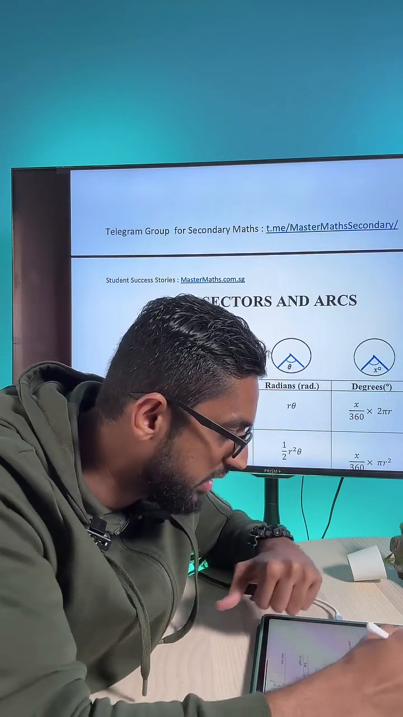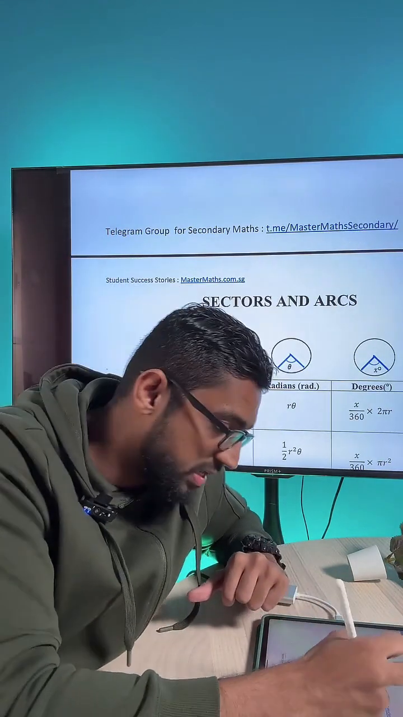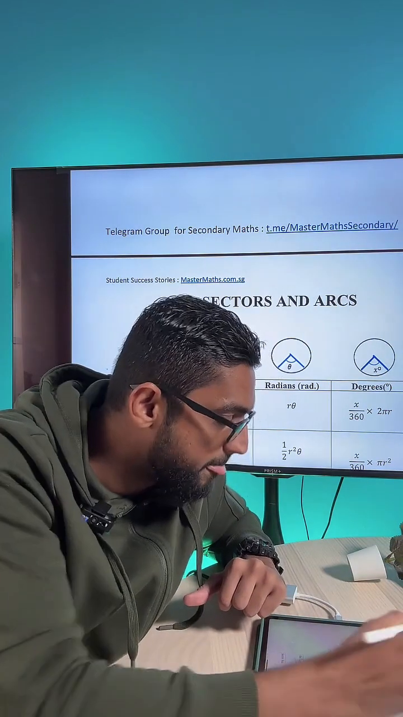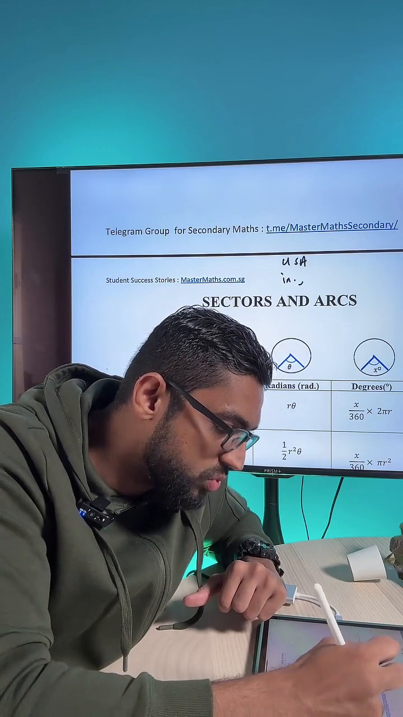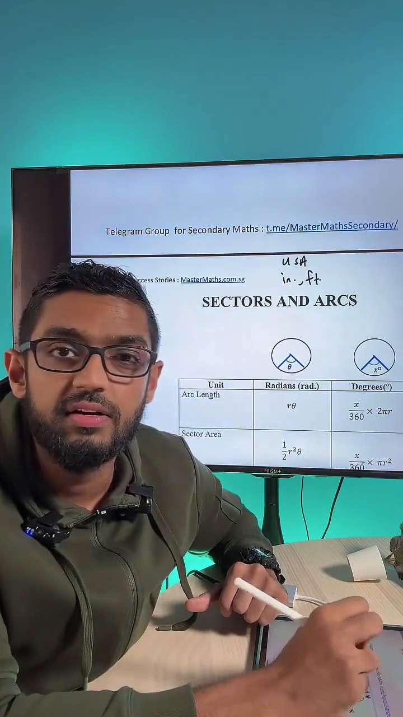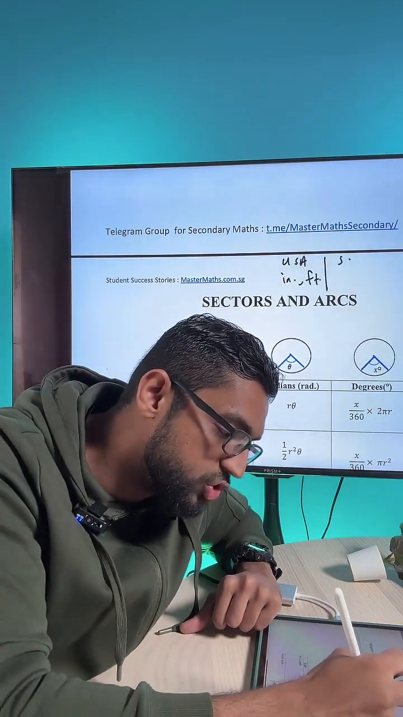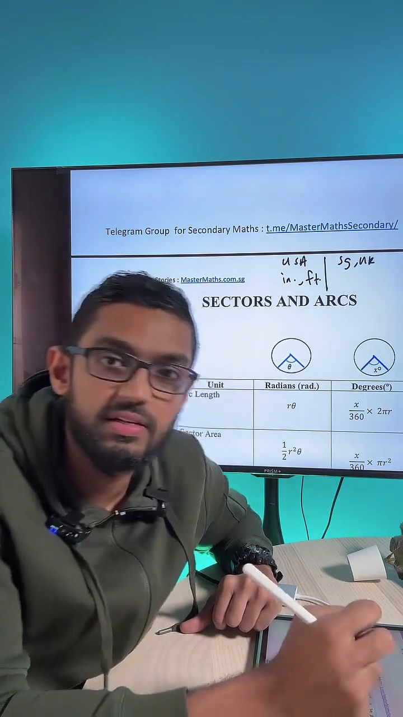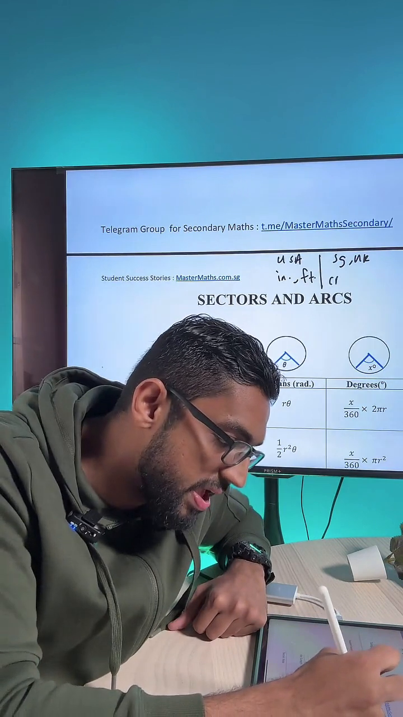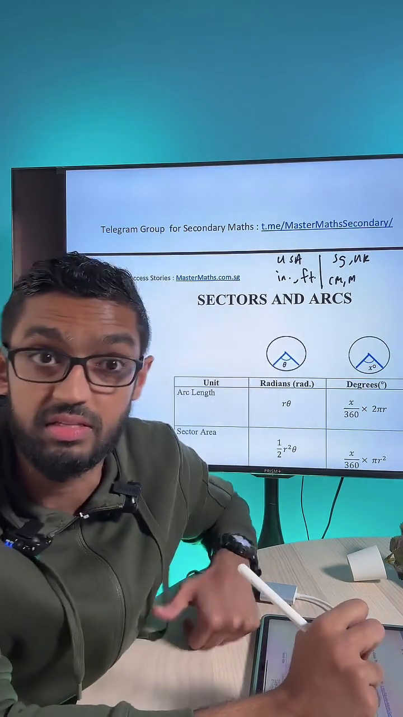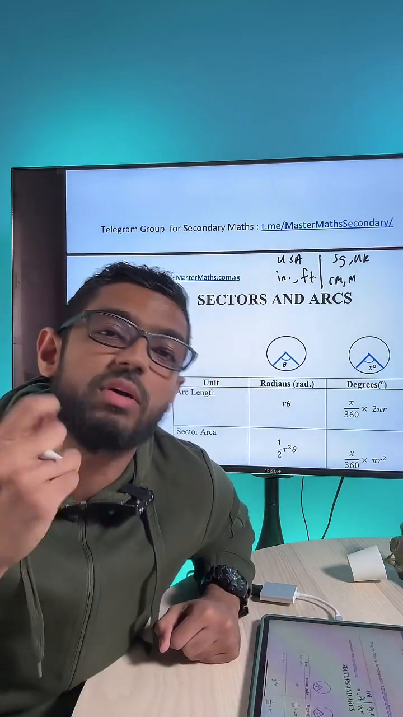Okay, so let me just write it down again one more time. So USA, we use inches, we use feet there. Okay, and what happens in SG and UK? This is where we will use cm, meters, and all these other things. Okay, so why am I talking about this?